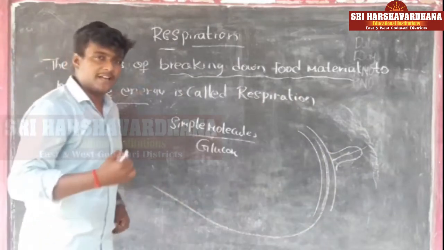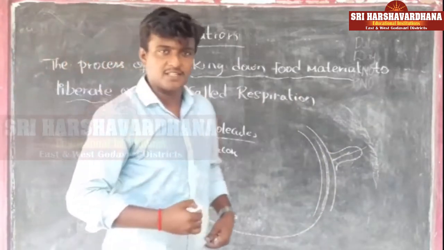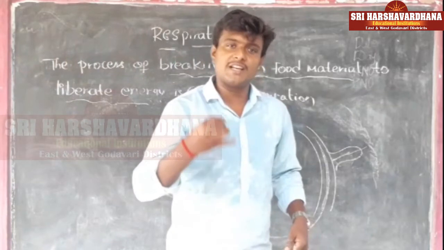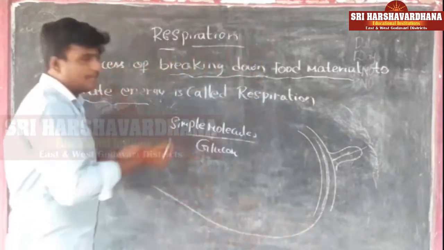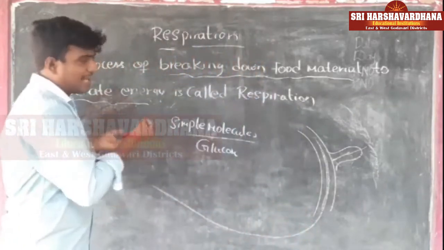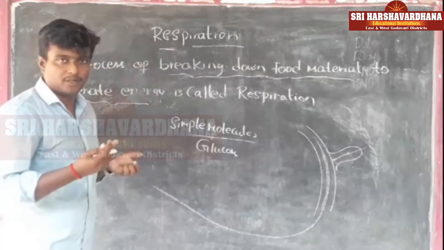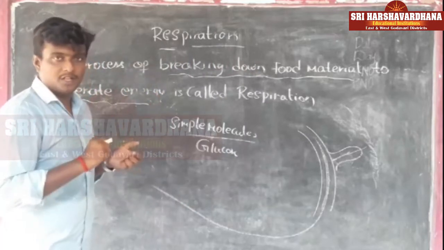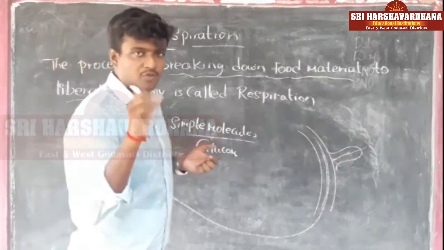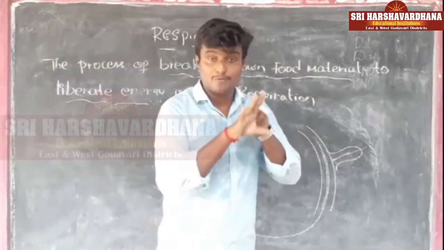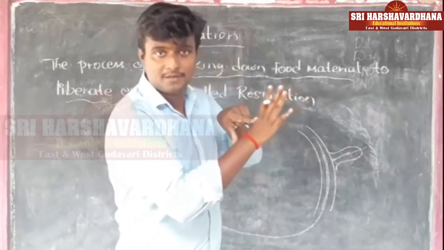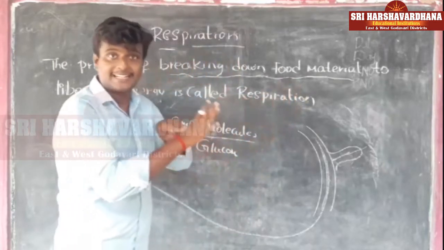In our body, different tissues are present, and all these tissues perform different functions. For example, in my present condition I am writing on the board, and for that I am using my palm. My palm wants to work, so it requires energy. So the tissues present in my palm require energy.